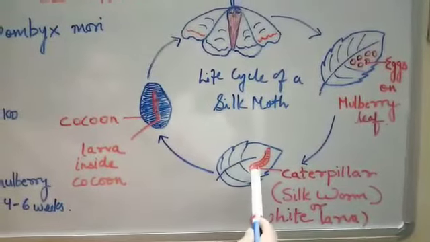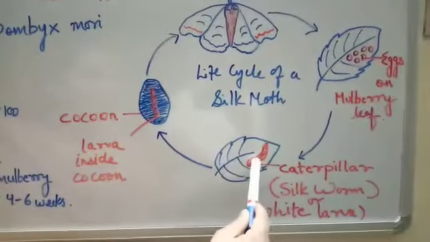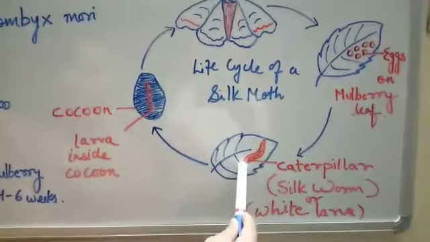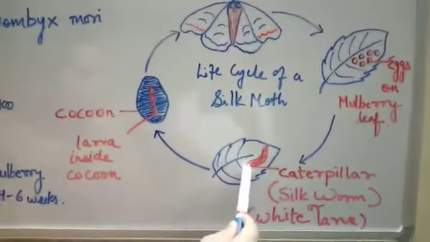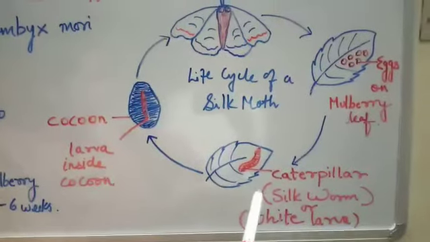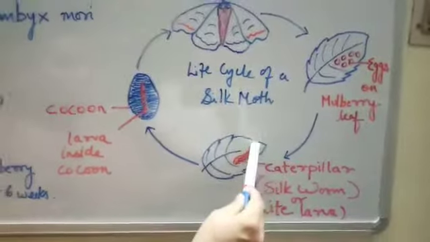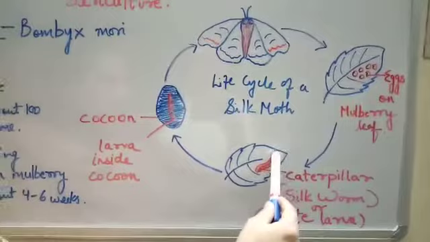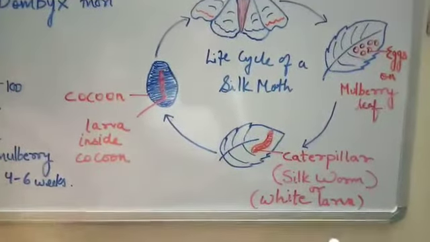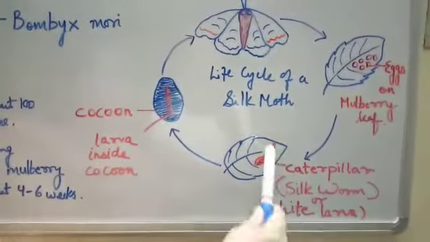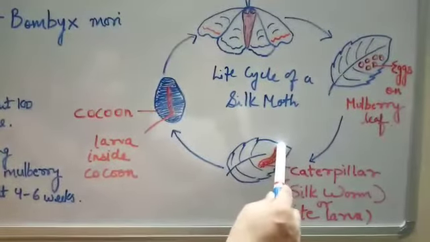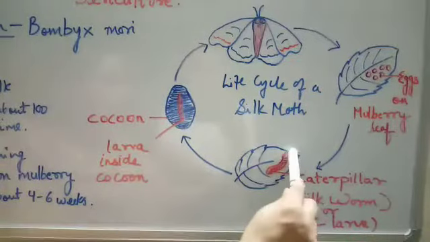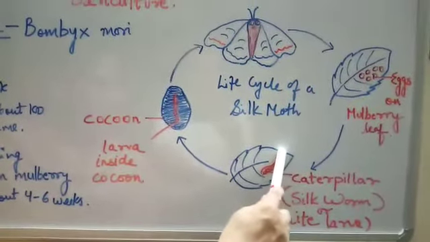Now after they feed for about 4 weeks, from their mouth, there is a salivary gland in our mouth also. So just like our salivary gland, they also have salivary glands. Actually they don't have proper salivary glands like human beings, but they secrete saliva from their mouth. So with the help of saliva, they secrete silk fibers.